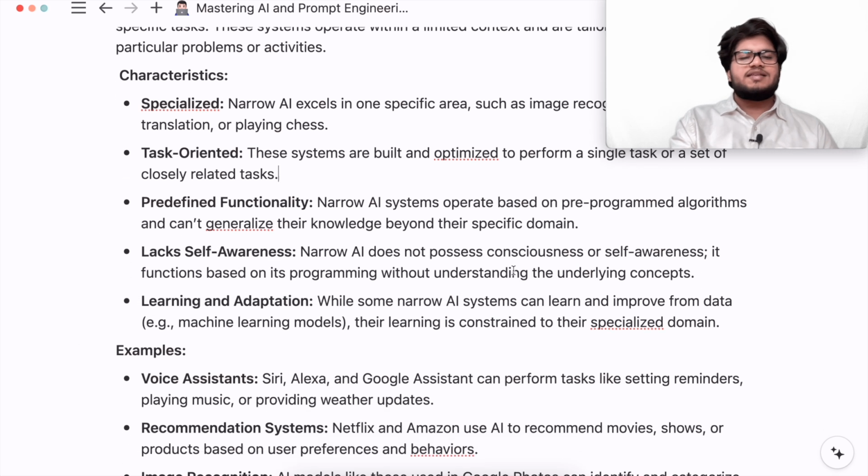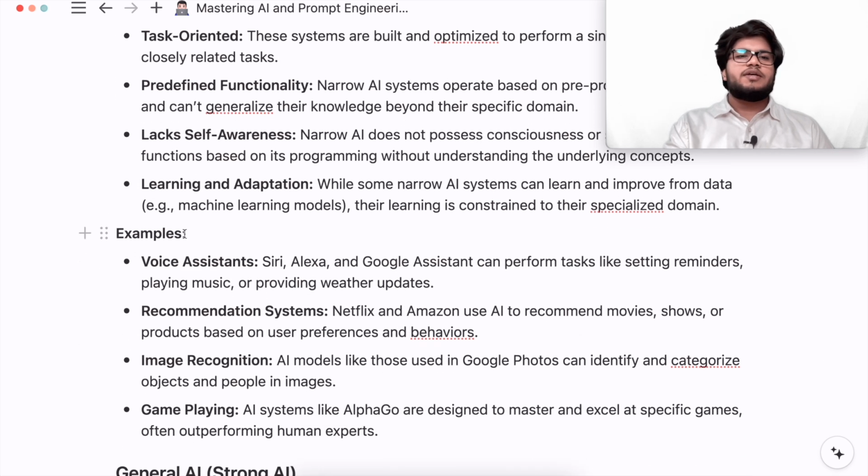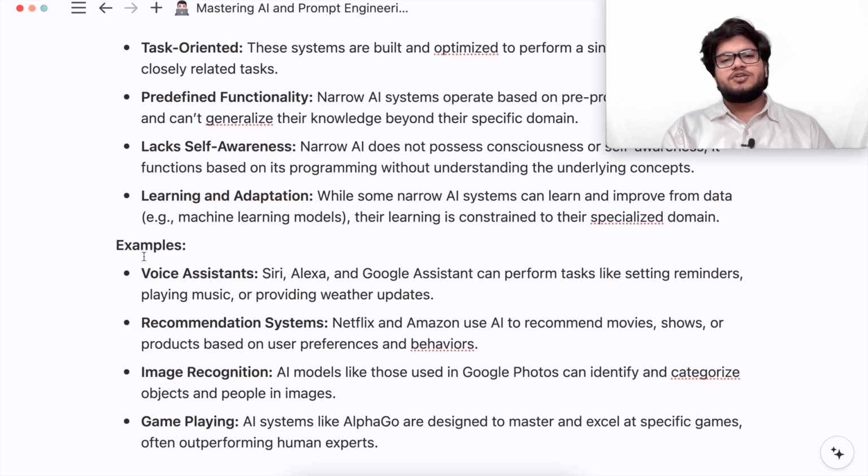Now let us see what are the examples of narrow AI. The first example is voice assistants: Siri from Apple, Alexa from Amazon, Google's Google Assistant. They can perform tasks like setting reminders, playing music, or providing weather updates. Recommendation systems also. Netflix and Amazon use AI to recommend movies, shows, or products based on user preference and behavior. So if someone likes the drama genre, Hollywood drama movies, Netflix will use AI to recommend the same kind of movies to that person.